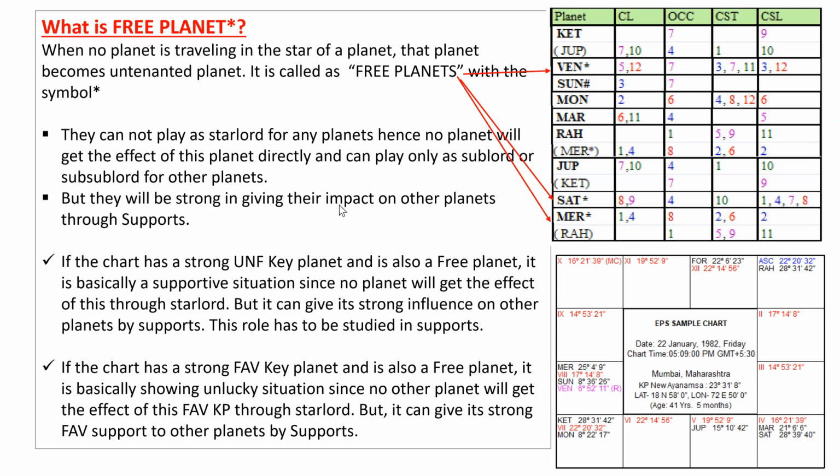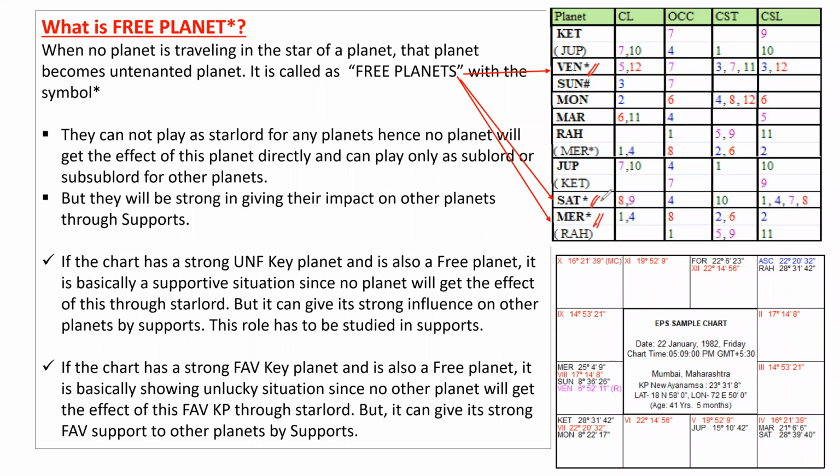They are strong, actually. For example, in this chart, you can see I have given all 9 planets' self-significations. You can see the planets which are having this symbol: Venus and Saturn and Mercury.